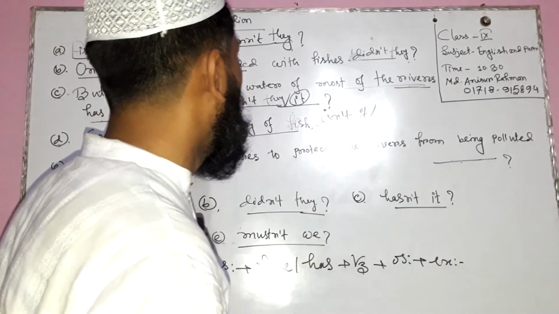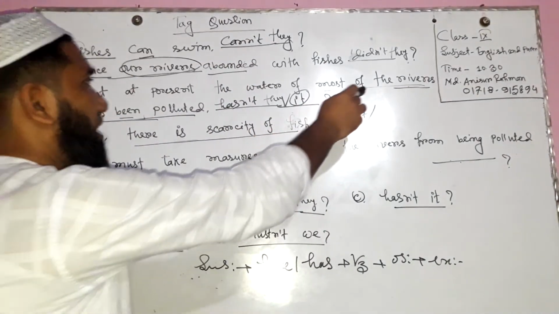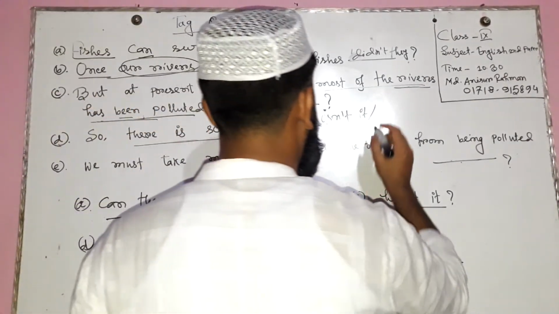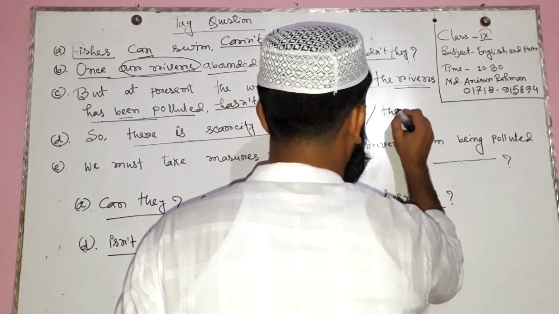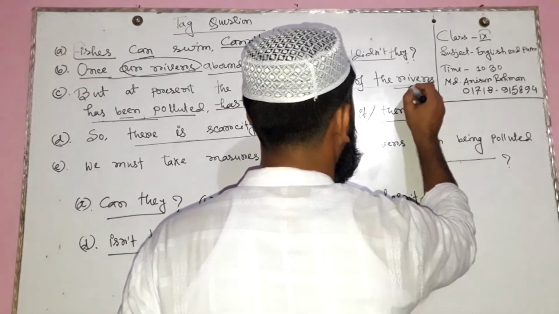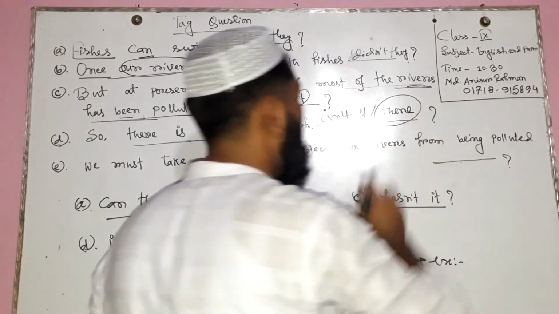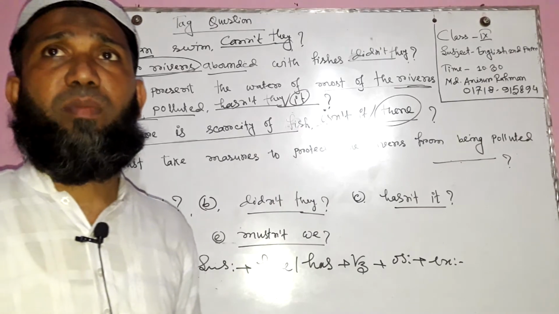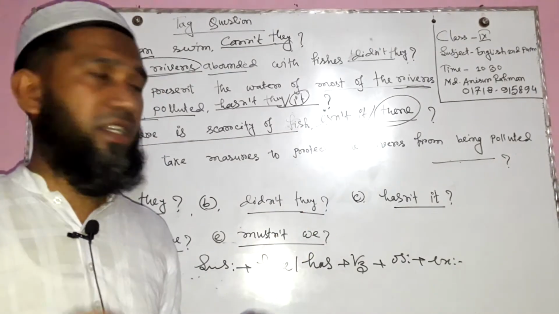In this case we can use another subject, the river. So you can use "isn't there" also. "There" integrates the rivers. "There" is the adverb of place. So "there" integrates the subject of rivers. River is a place. Understand?